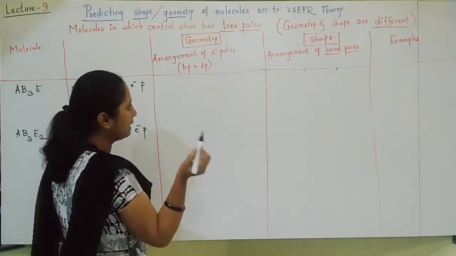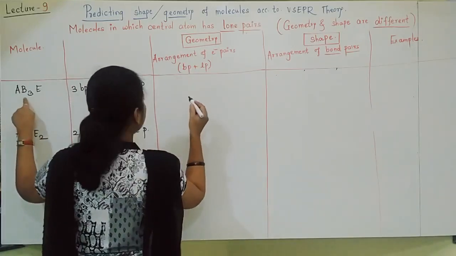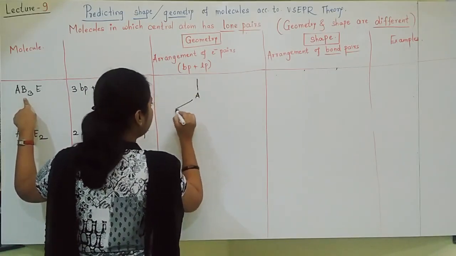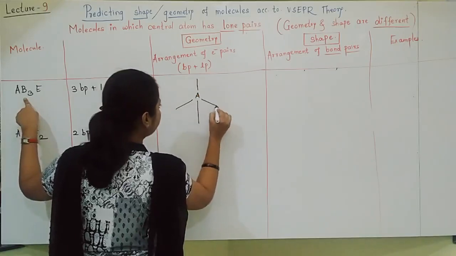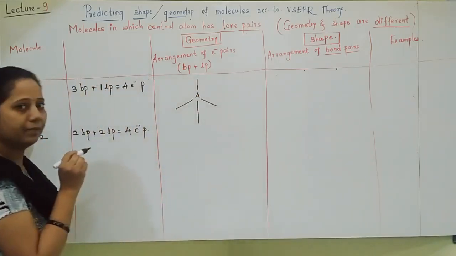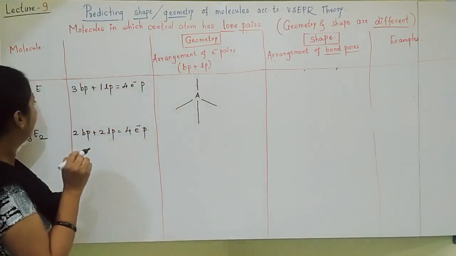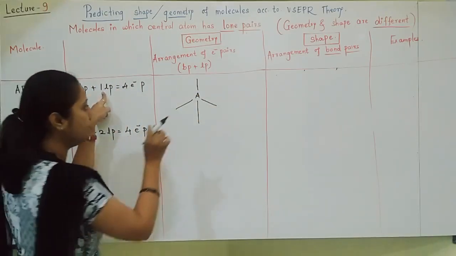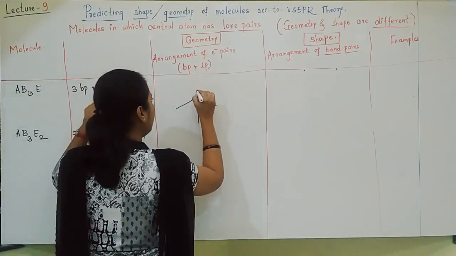You know that, tetrahedral. So I must write tetrahedral geometry here. Tetrahedral means I should show like this. But out of that, only 3 bond pairs and 1 lone pair is there. So I must show 1 lone pair.